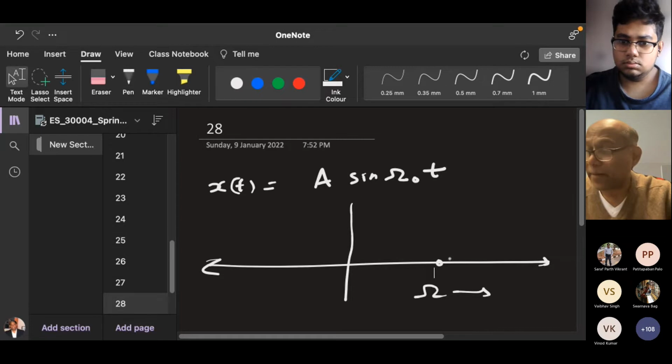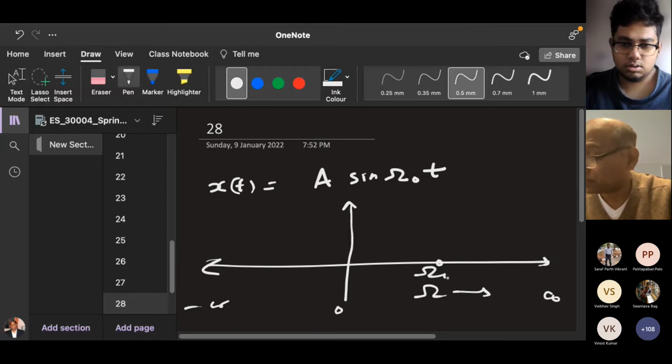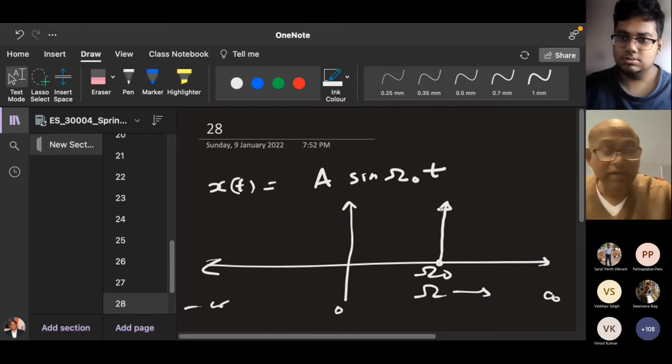If you plot with omega from 0 to infinity this side and 0 to minus infinity this side, what is the plot of this Fourier transform? Spectrum. You must have studied the spectrum. So there will be an impulse. Where will the impulse be? At omega naught. Then only one impulse will be there.